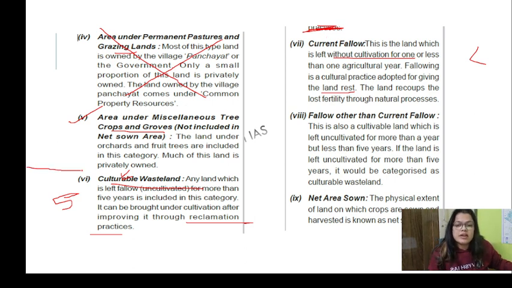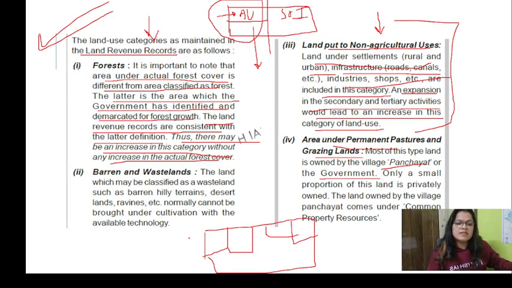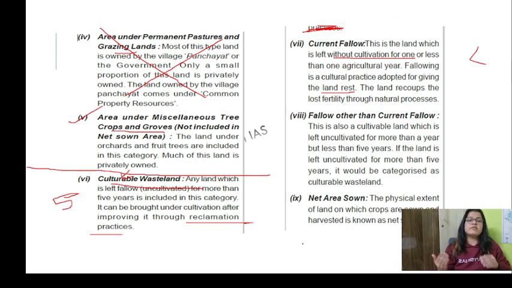From here we are talking about the reclamation of the land which has been wasted. You have to categorize it. It was forest, then it became barren, then we converted it into commercial use, then it was used for pastures. Then we realized we are doing it too much, so we started reclaiming it, creating the cultivable wasteland which has been left for more than five years.